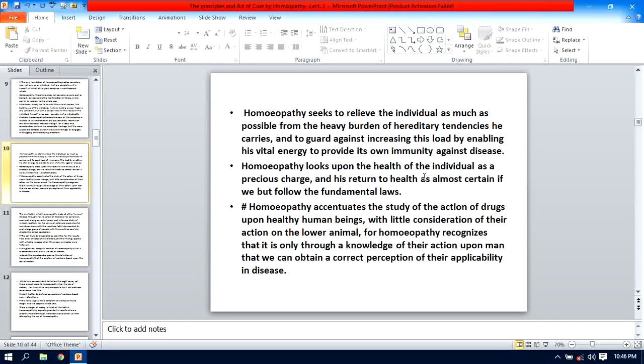Homeopathy looks upon the health of the individual as a precious charge, and his return to health as almost certain if we but follow the fundamental laws.